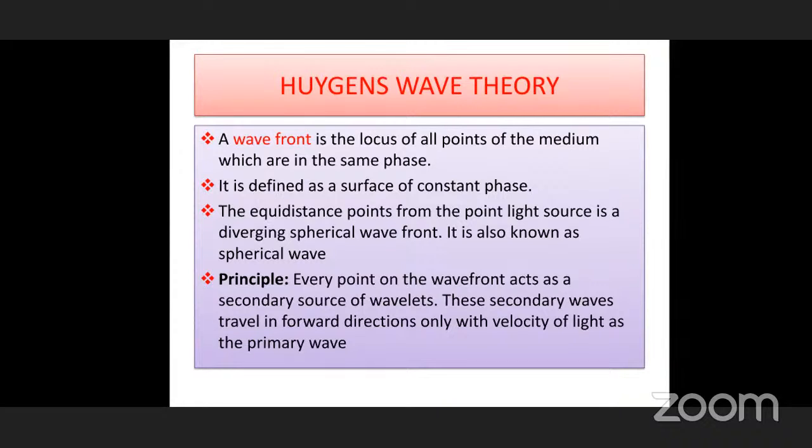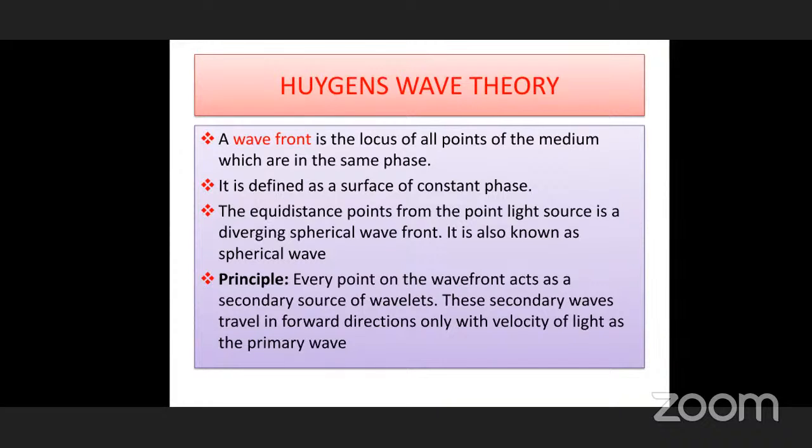So the equidistant points from the point light source form a diverging spherical wavefront. You can imagine a light source as a diverging spherical wavefront. It is known as a spherical wave. We call it a spherical wave or plane wave. Plane wave means we imagine just like a paper; paper-like light is called a plane wave.